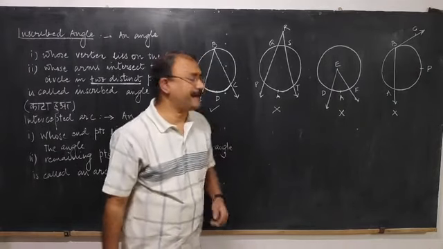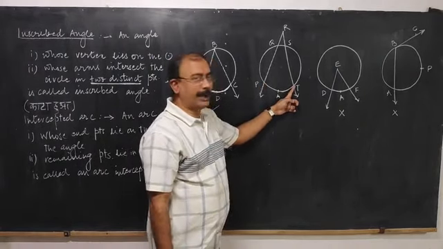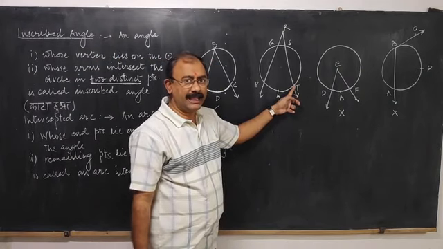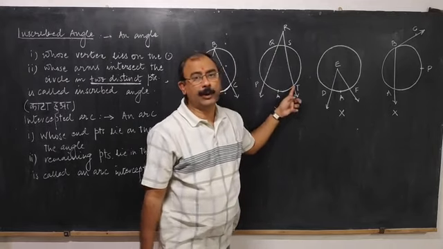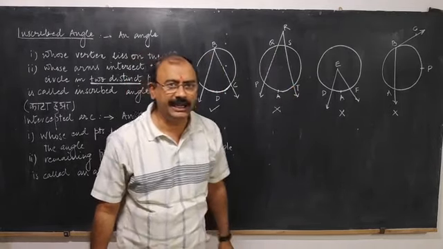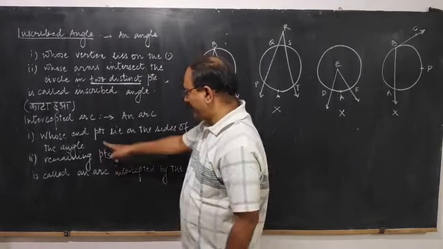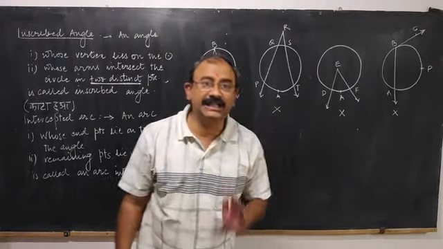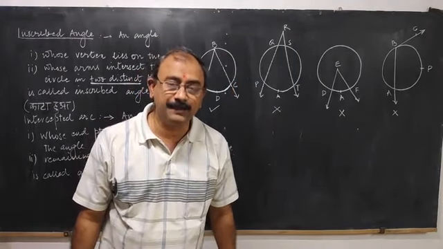Let us go to the second figure. Here also both the end points lie on the sides of the angle and the remaining points lie in the interior. Can we say that this arc is also intercepted arc? Yes, both the conditions are satisfied.